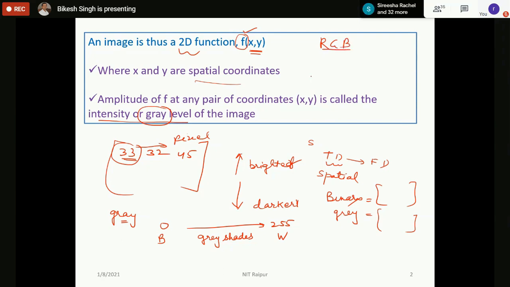In case of color images, the image is represented by three different matrices. In another way, we can say that every pixel is represented by three values: one is its red component, another is green component, and the third is its blue component. So it will be something like 22, 55, 255, maybe 200, any value.